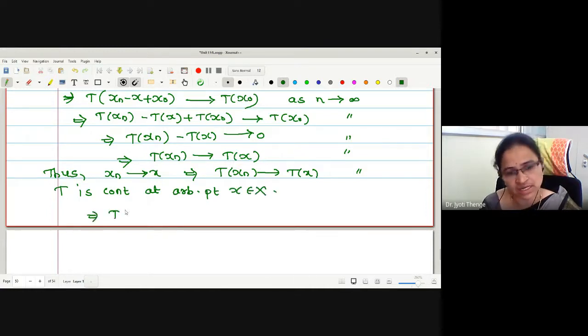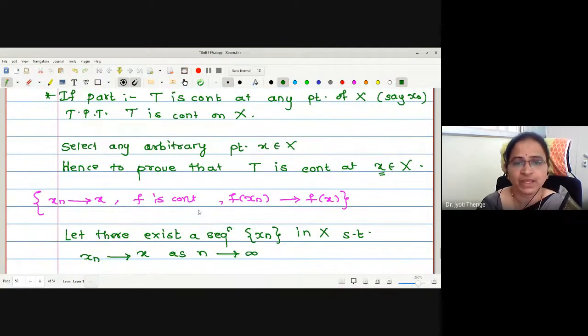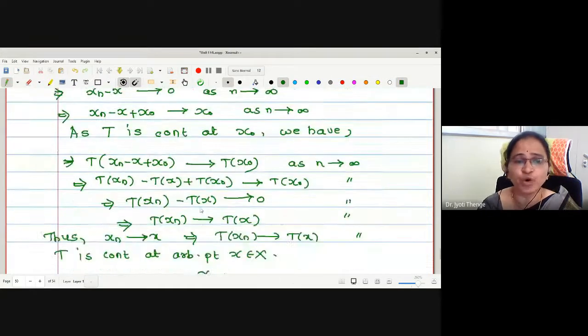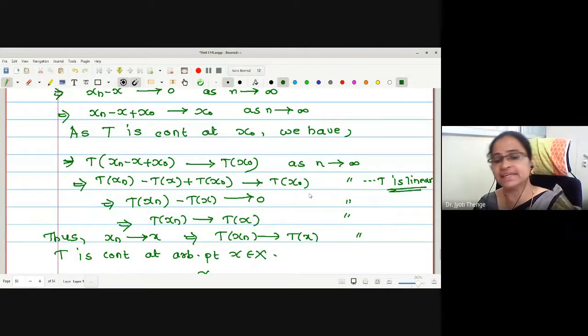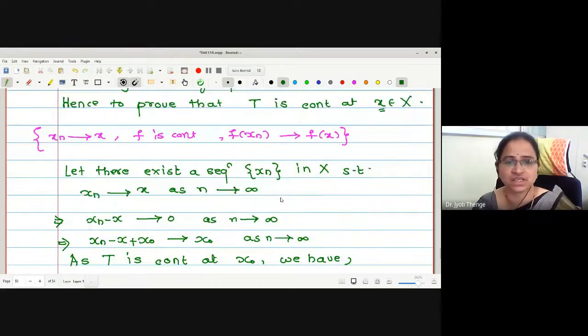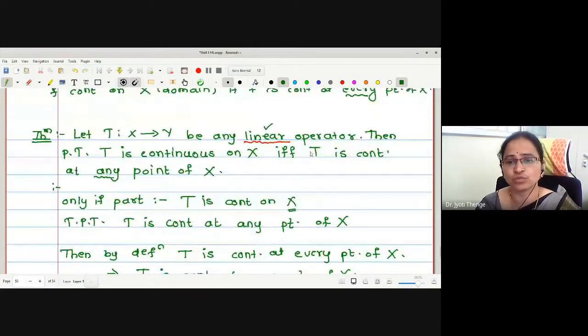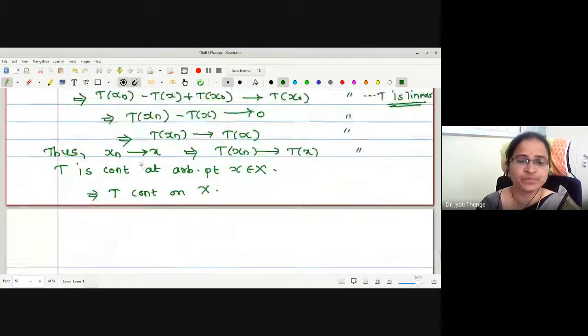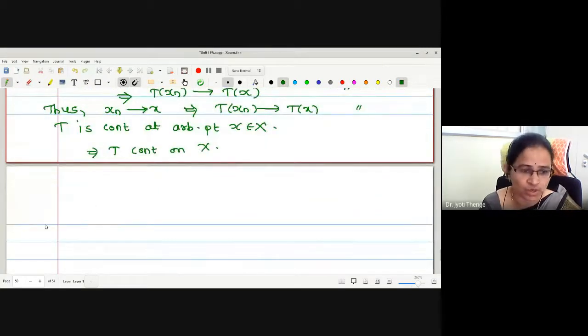Yes, therefore, ma'am, may I say T is continuous on the whole domain. Okay. Therefore, which property is important here? Linearity. Here T is linear. This is the first property of linear functions we have seen: continuous on the whole domain if and only if it is continuous at any point. Okay. Let us write its corollary.